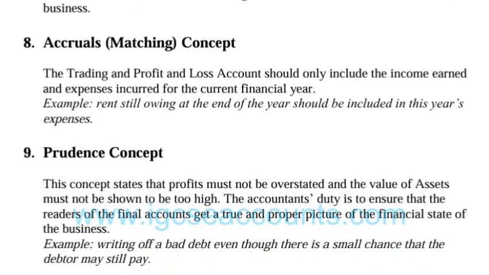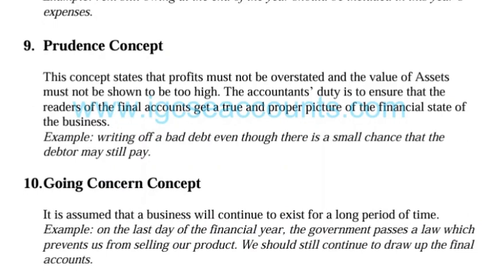Let's look at the accruals or the matching concept. The trading and profit and loss account should only include the income earned and expenses incurred for the current financial year. An example of this: rent still owing at the end of the year should be included in this year's expenses. So it should match. For example, if you bought stocks on credit and did not actually pay for them as yet, and that amount of stocks you bought on credit is 5,000 for the year 2023, you should include it in the year 2024.